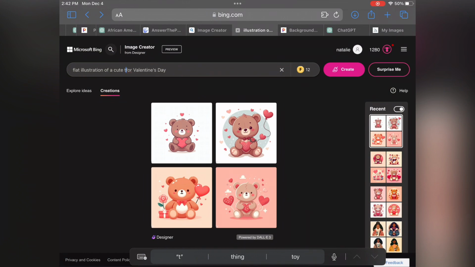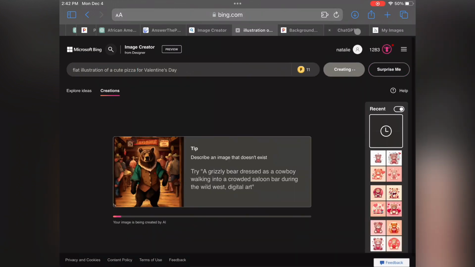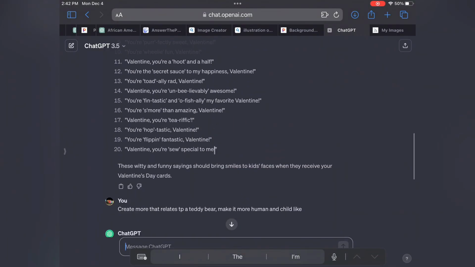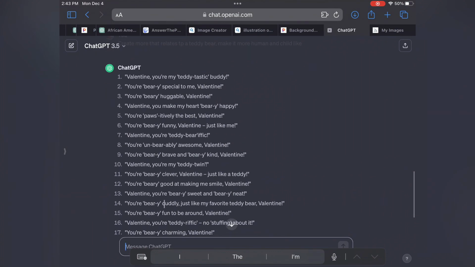So, actually I'm going to take out cute and I'm going to use cute pizza. The pizza ones did come out a little funky, so let's wait and see. But let's go back to our ChatGPT. And it's been working for us. And it says, Valentine's, you make my heart very happy. So you see how it changes it and makes it more childlike and not so like a machine or a robot.